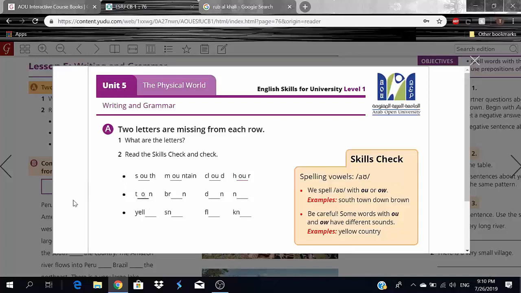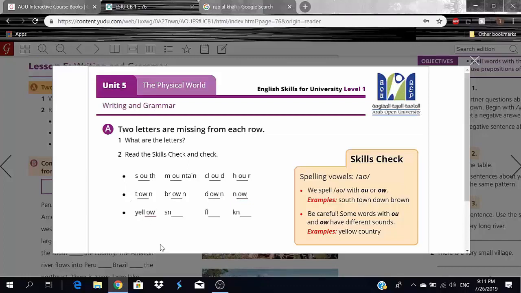Now, moving on, we have town. This is town. Now, this has O-W, not O-U. So, town. Brown. O-W as well. Down. O-W. And finally, now. Now, moving on to the third row here, we have yellow. Yellow.